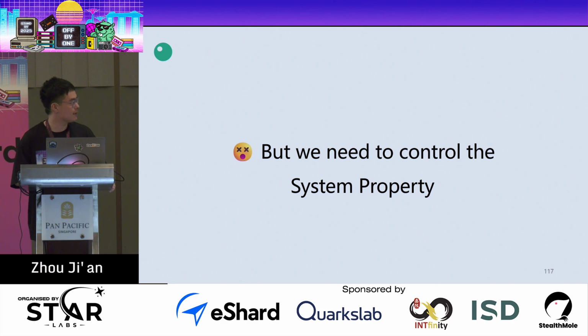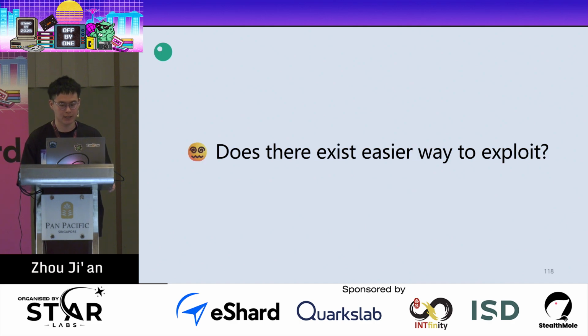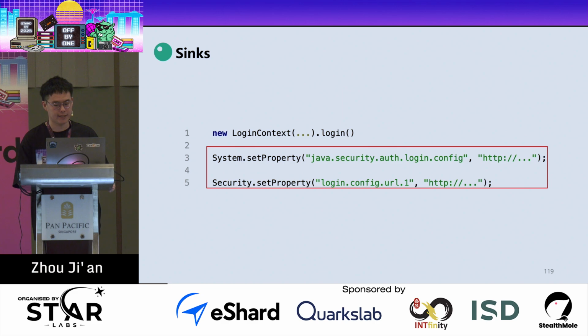And these three bugs seem interesting but have some disadvantages, making them a little bit complex to exploit since we need to control the system property. So does there exist any easier way to exploit? And at that time, we didn't have any good ideas, and just based on the experience of the previous vulnerability, we may know that not only does the JDBC driver need to support the login function of the login context to trigger the JAAS process, but it also needs to support setting the system property or security property to let us control the evil JAAS config.